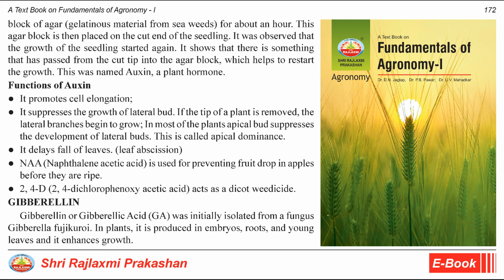2,4-D, 2,4-dichlorophenoxyacetic acid, acts as a dicot weedicide. Gibberellin. Gibberellin, or gibberellic acid, GA, was initially isolated from a fungus Gibberella fujikuroi. In plants, it is produced in embryos, roots, and young leaves, and it enhances growth.